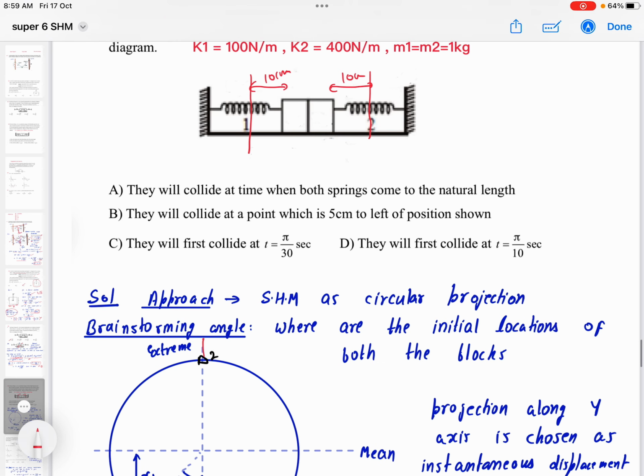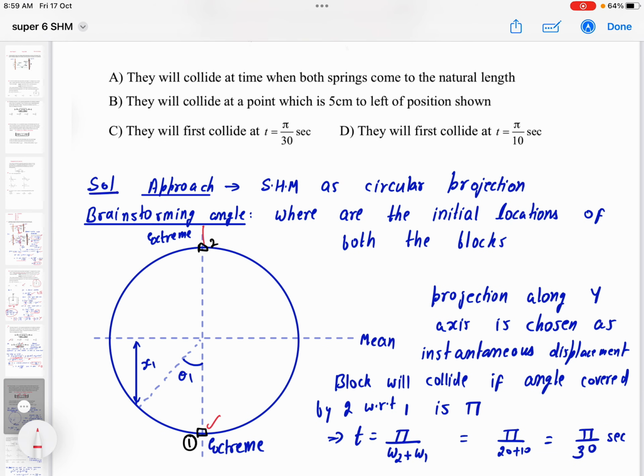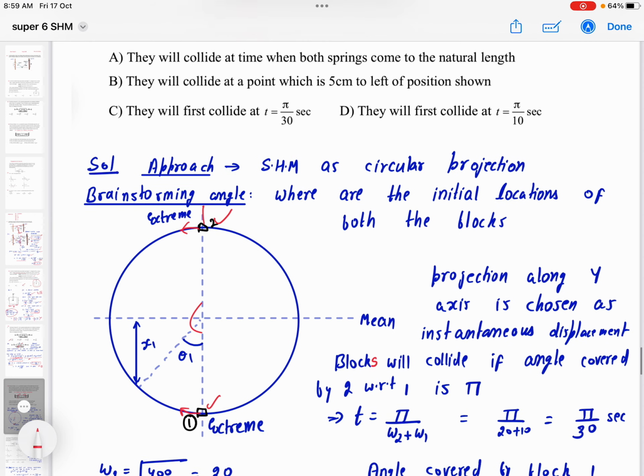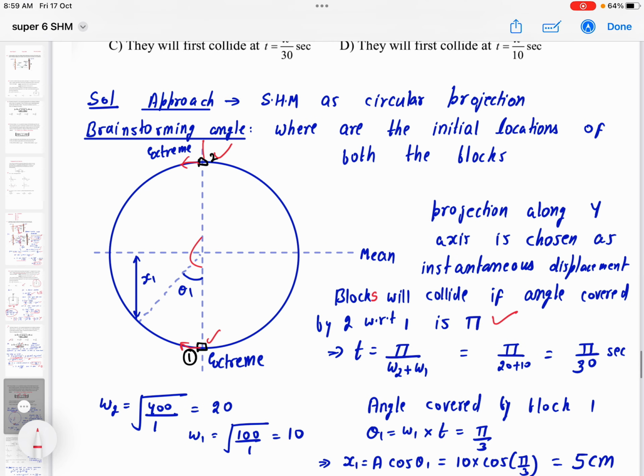Both are initially at their extreme positions. So both are at extreme position, right? Both are moving towards each other like that. So the total angle between them is pi. So blocks will collide if the angle covered by 2 with respect to 1 is pi, and the relative angular velocity is omega 2 plus omega 1, right?